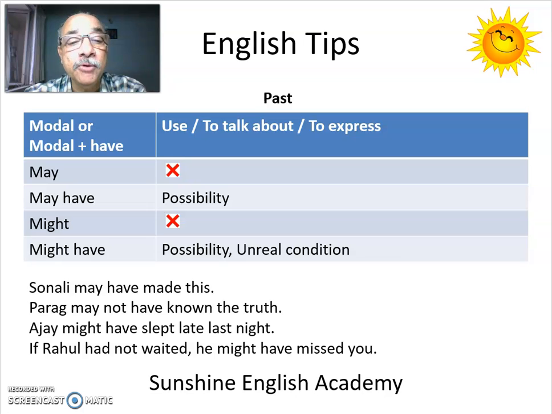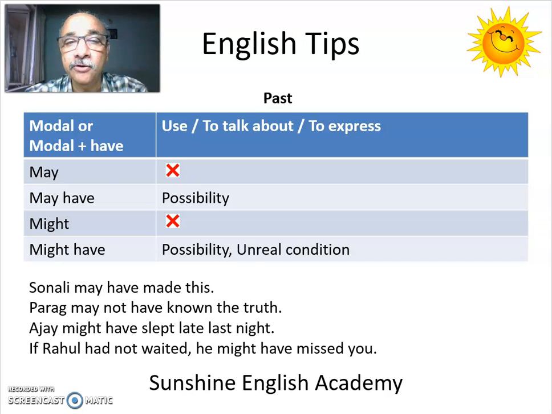It's a weak possibility. Parag may not have known the truth. This is again a past possibility and a weak one. Here, this is a negative possibility. We use not between may and have. May not have.